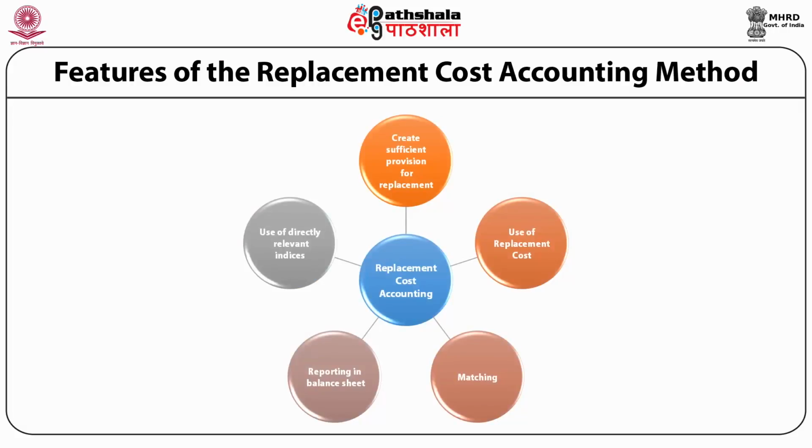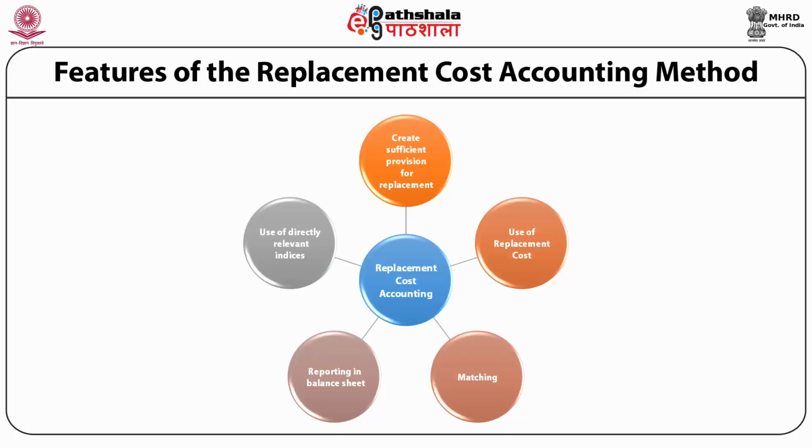Features of the replacement cost accounting method are shown in this figure. This figure shows that this method creates sufficient provision for replacement, uses replacement cost, matches current cost with current revenue, reports the balance sheet, and uses directly relevant indexes.